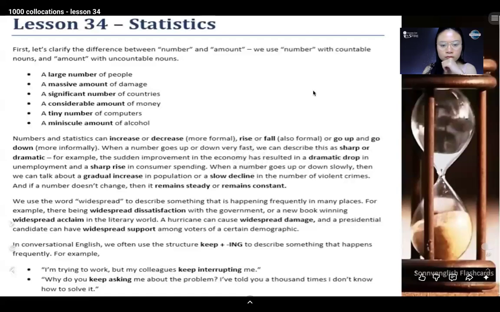And if a number doesn't change, then it remains steady or remains constant.